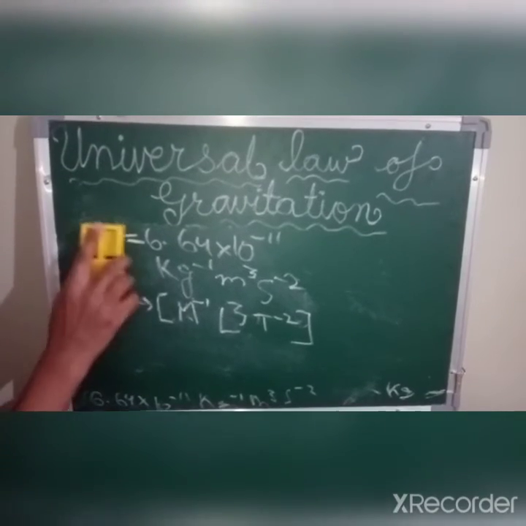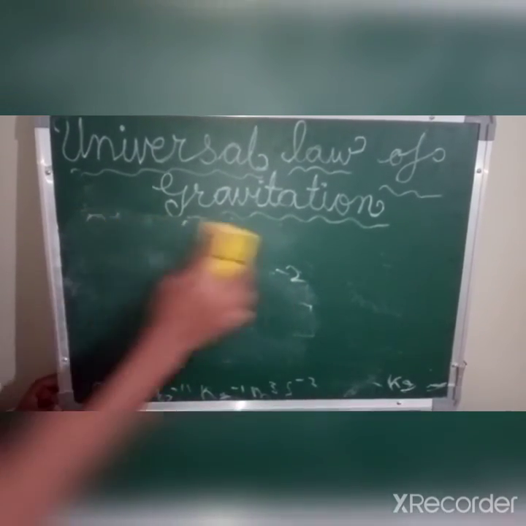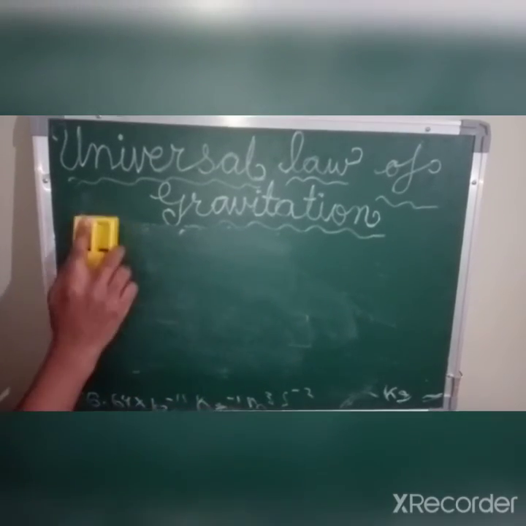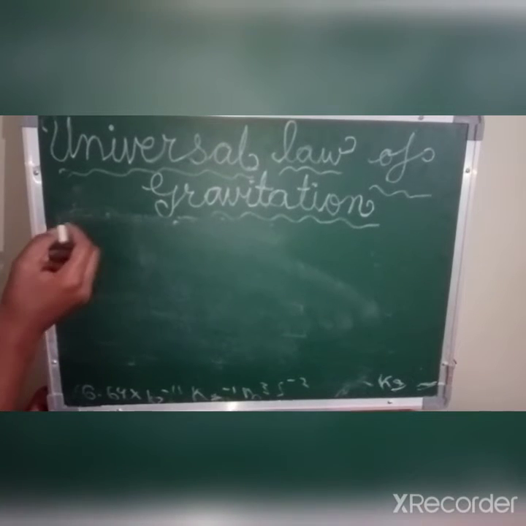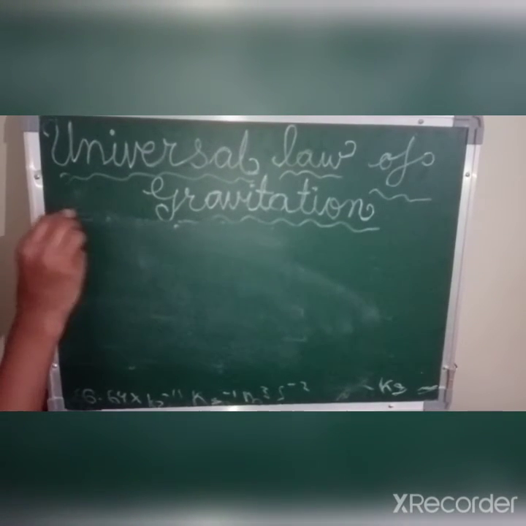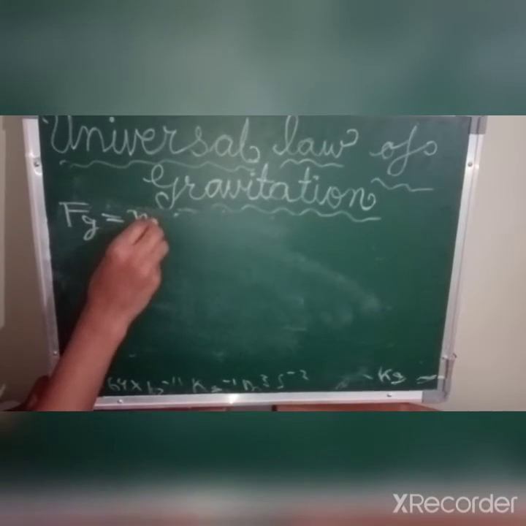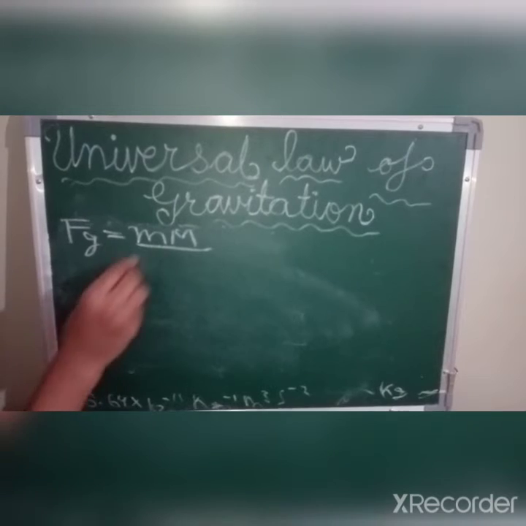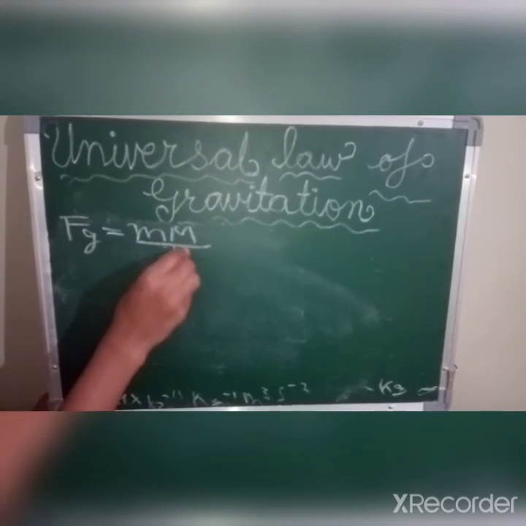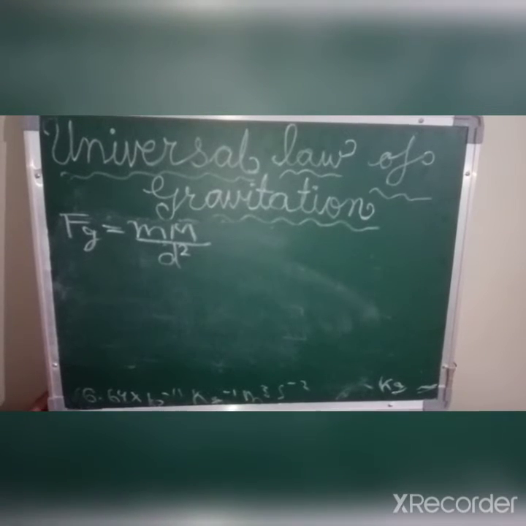So now we have already derived the equation of gravitational force. So we will derive another equation from it. You will again write that equation, that was gravitational force equals to small m capital M by d square or r square, whatever you want to write, because it is just a variable.